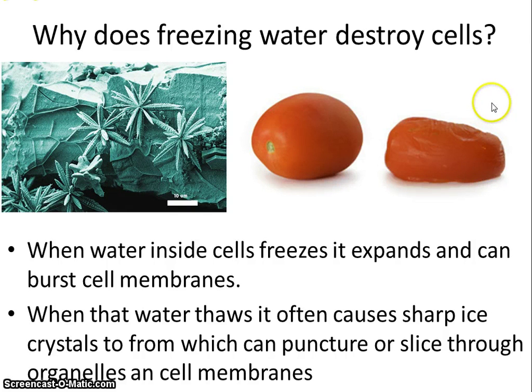The second problem is that when water freezes, it often forms microscopic razor-sharp edges like this. And these tiny microscopic razor-sharp ice crystal edges can slice and eviscerate cell membranes and organelles inside cells and really do damage to the insides of cells. Both of these together mean that it's not being cold that's bad for you. It's freezing that's bad for you. So organisms in the Arctic don't stop themselves from being cold. They're going to be cold. They're in some cases at negative 60 degrees Fahrenheit with negative 100 degrees Fahrenheit wind chills. But how do they stop themselves from freezing?